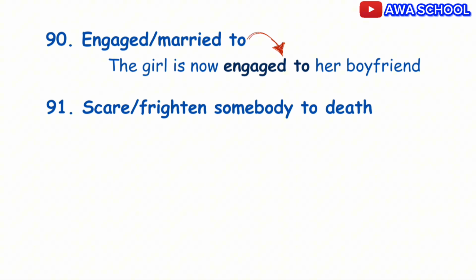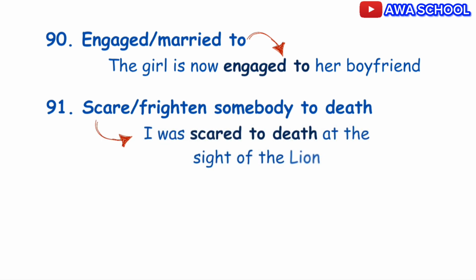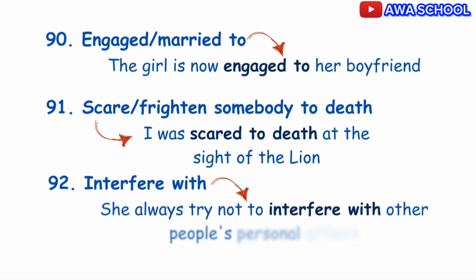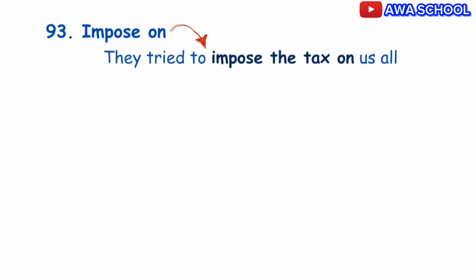Exactly. You scare or frighten someone to death. For example, I was scared to death at the sight of the lion. Exactly. Number 92. You interfere with something. Example, she always tries not to interfere with other people's personal affairs. You impose something on somebody. For example, they tried to impose the tax on us all.